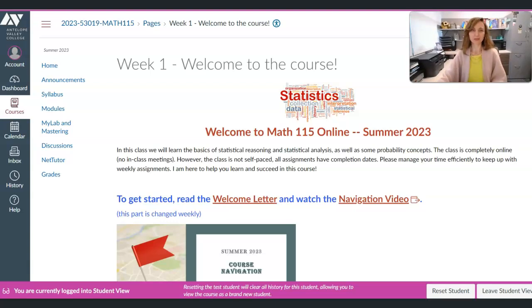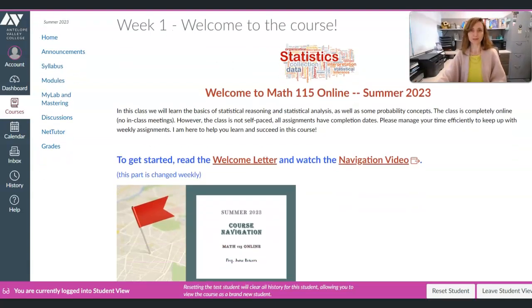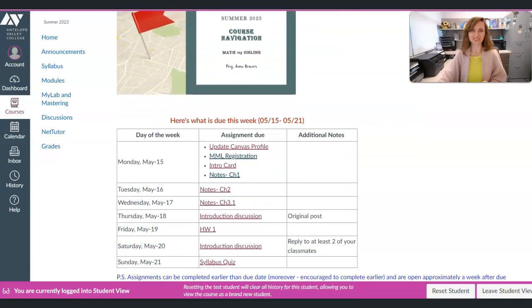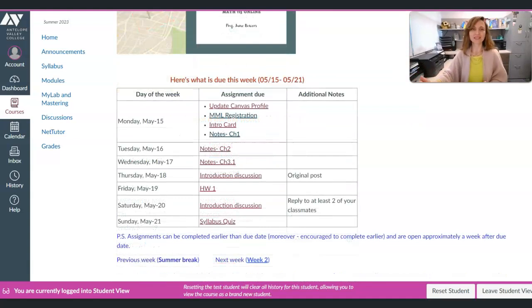The next part of the page will be changed weekly, depending on the assignments that are due that week. But in the first week, to get started, you will read the welcome letter and watch the navigation video, which is this video that you're watching right now. When you scroll down, you will see the table with the due dates of the assignments that are due that particular week. Here are the assignments that you need to complete the first week of class.